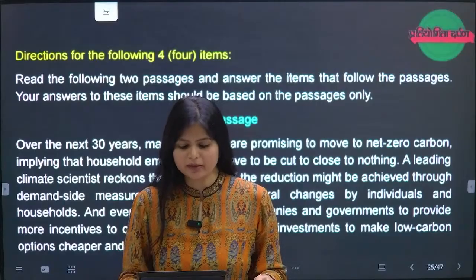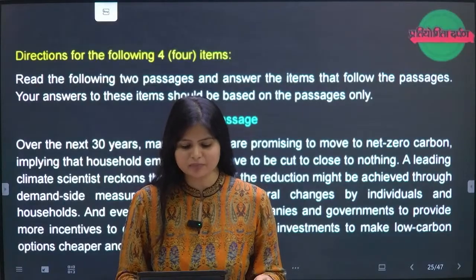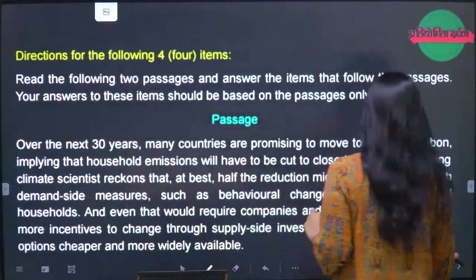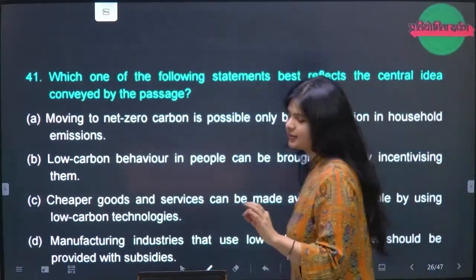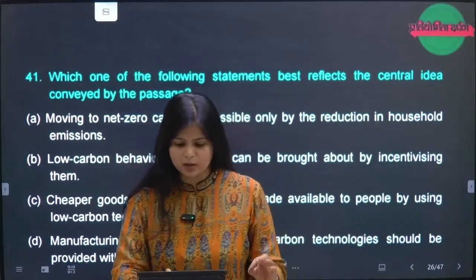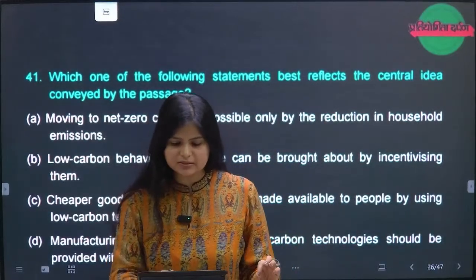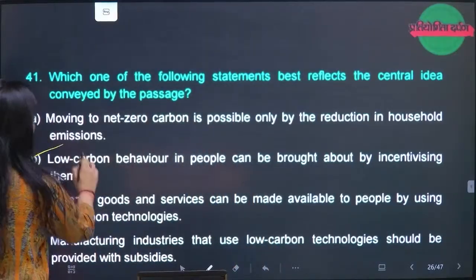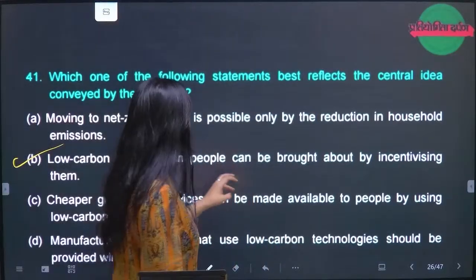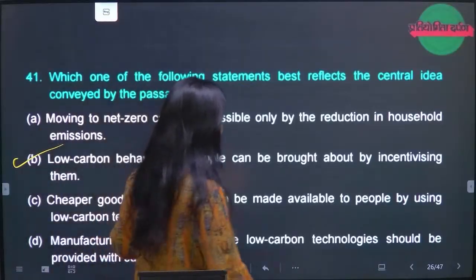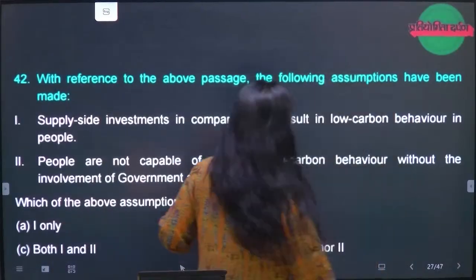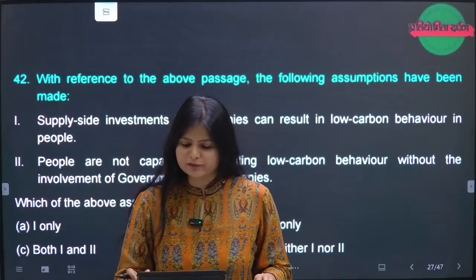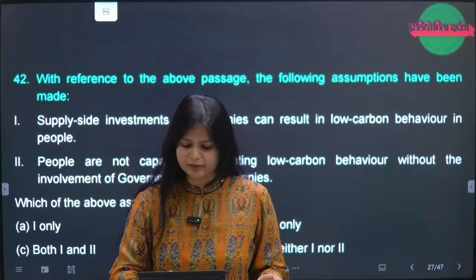Now, which of the following statements best reflects the central idea conveyed, question number 41? I am not explaining the passages anymore because I have to quickly give the answers now. So the 41 answer is B, right? Low carbon behavior in people can be brought about by incentivizing them. Okay, now 42: with reference to the above passage, the following assumptions have been made.